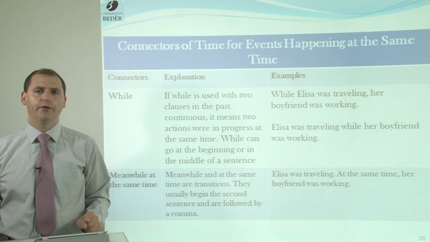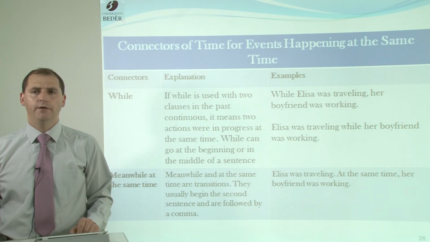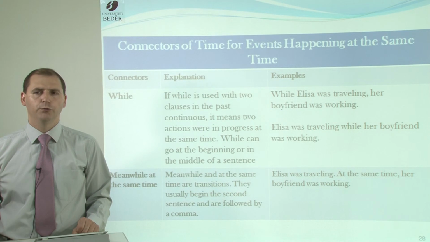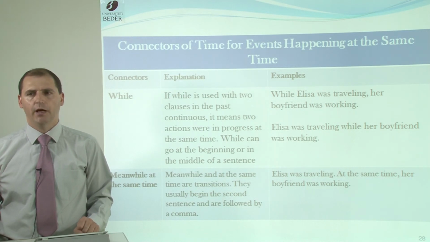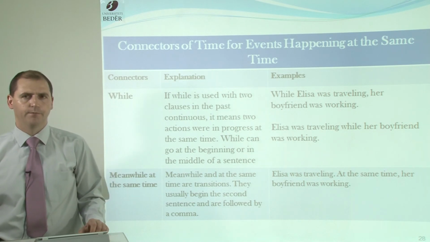Meanwhile and at the same time. Meanwhile and at the same time are transitions. They usually begin the second sentence and are followed by a comma. Elisa was traveling. At the same time, her boyfriend was working.